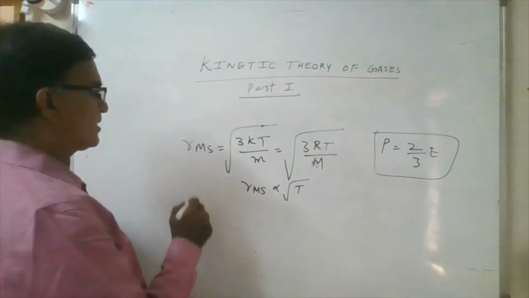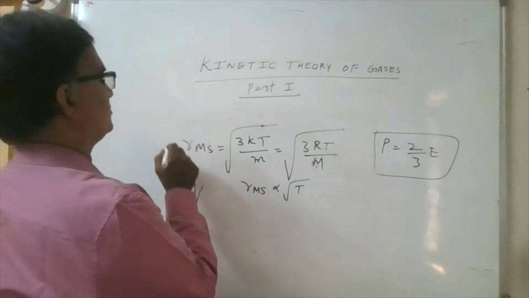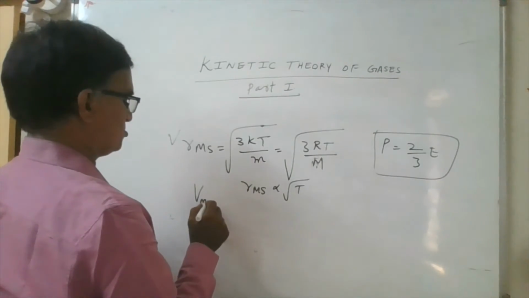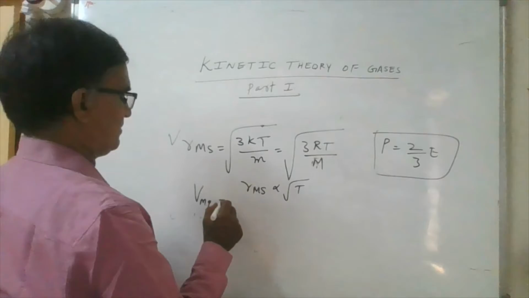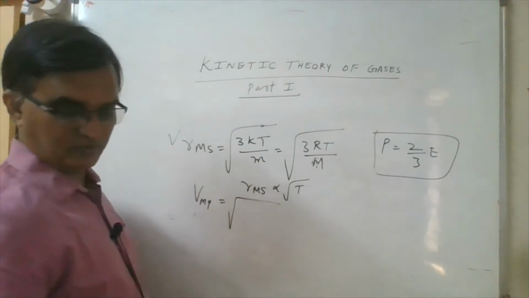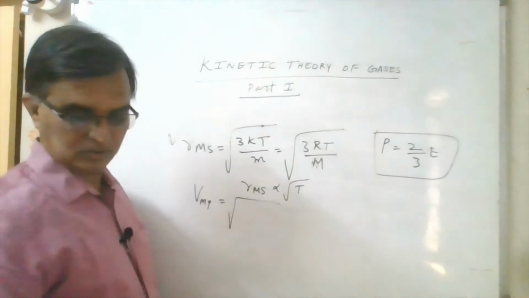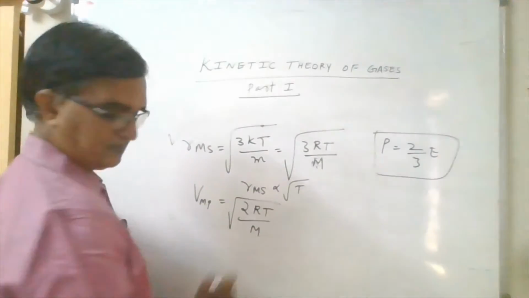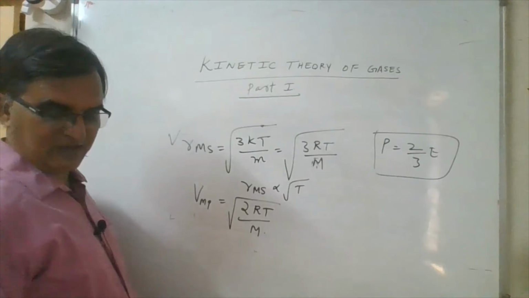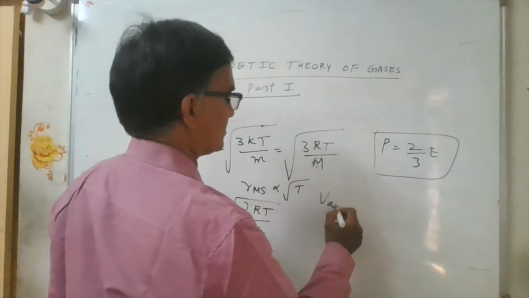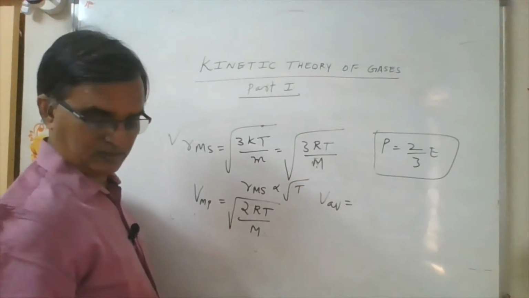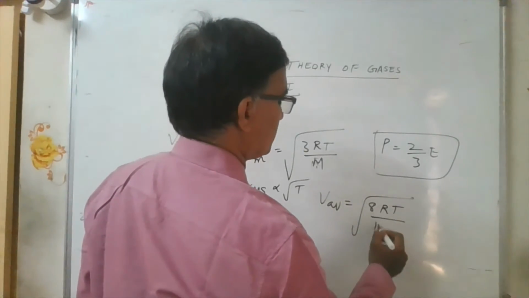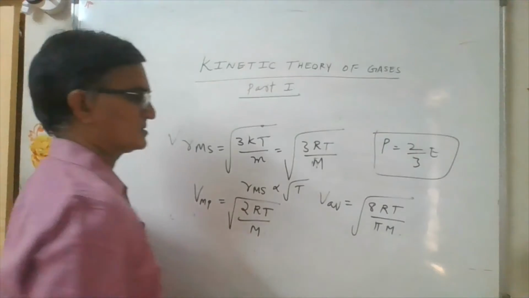Now next, most probable velocity is given by under root 2RT by m. Next, average velocity, V average, is given by root 8RT by m. You have formulas like this.